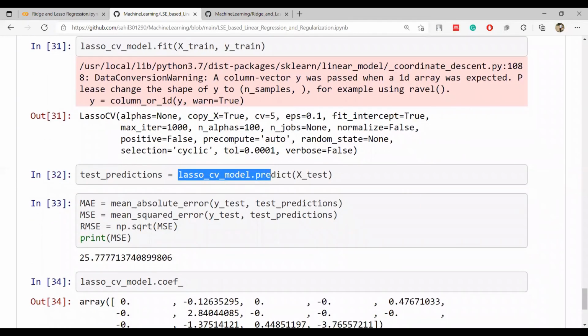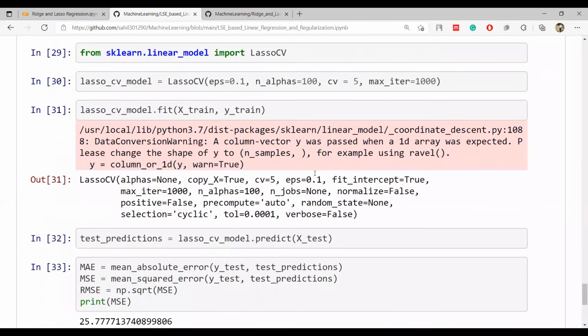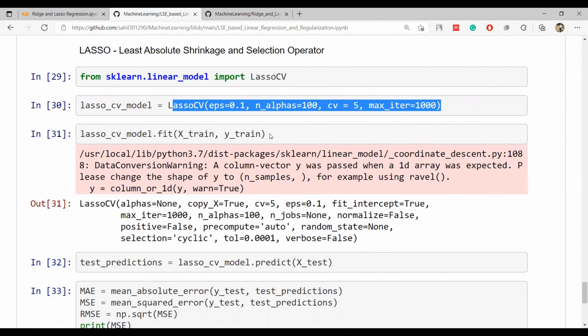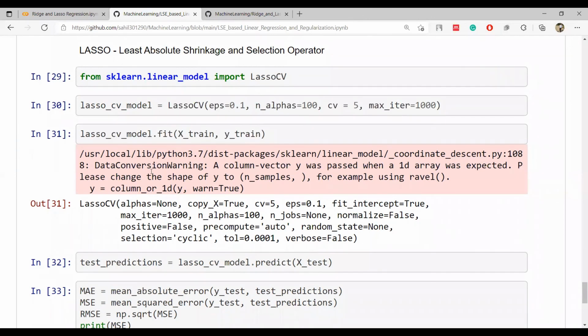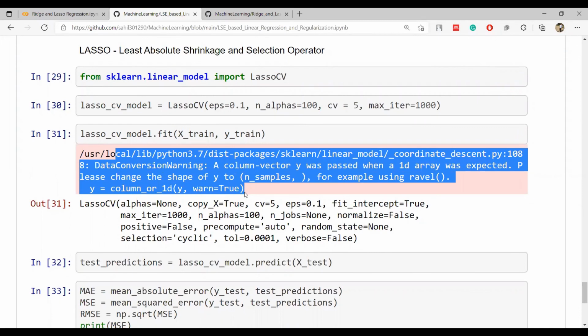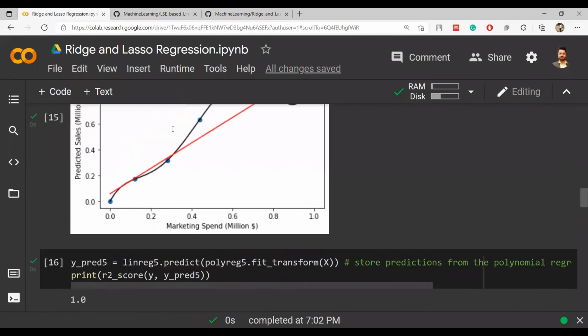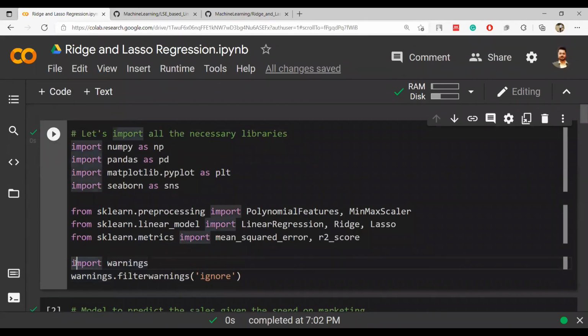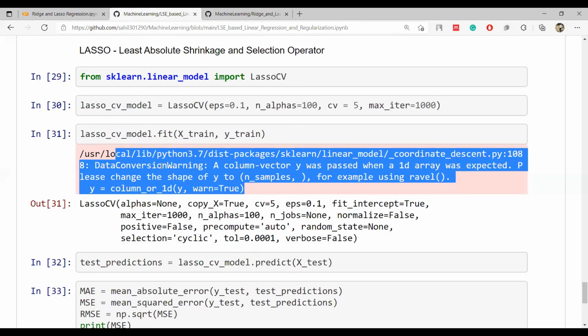So if we do dot predict x test, it is quite simple compared to RidgeCV. It has this statement. After that, we just fit the model. This warning could have been avoided if I had used this command that we used here. I told you that you can ignore the warnings, so I meant this kind of warning. This is not affecting my answer, but it is still a warning, and it is not keeping my code clean.